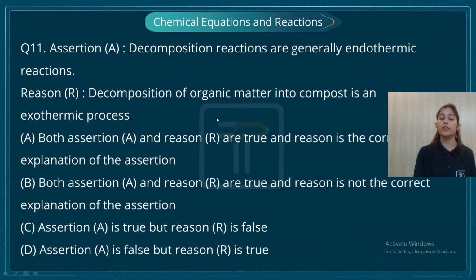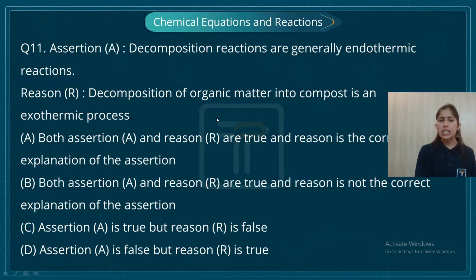Now, what is the reason which is being given? Decomposition of organic matter into compost is an exothermic process. Now, student, this is also correct that when an organic matter decomposes, then it's an exothermic process because energy is released. So, I know both my assertion and reason are correct.